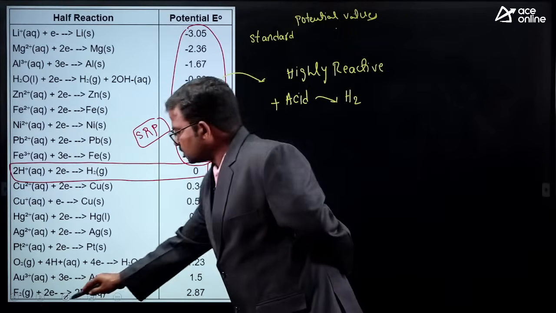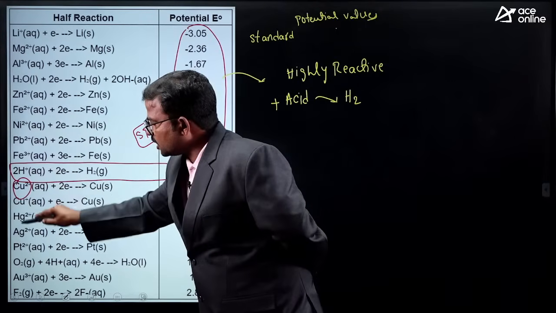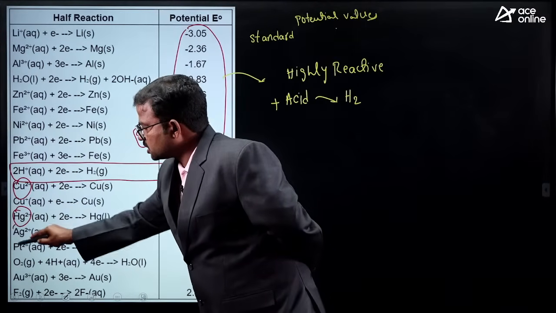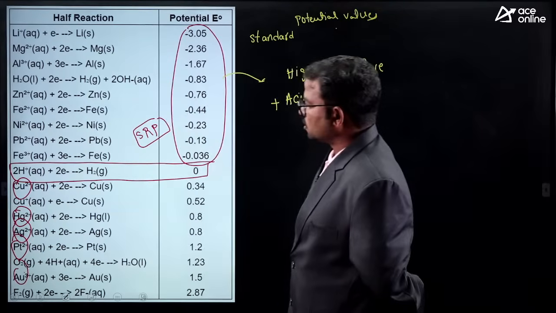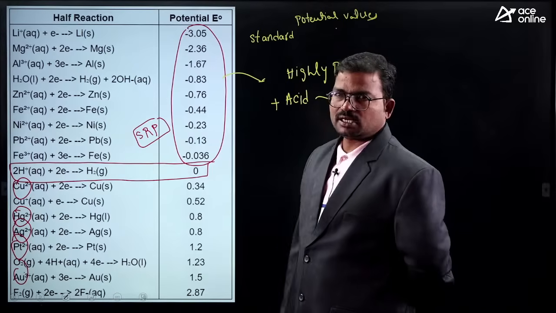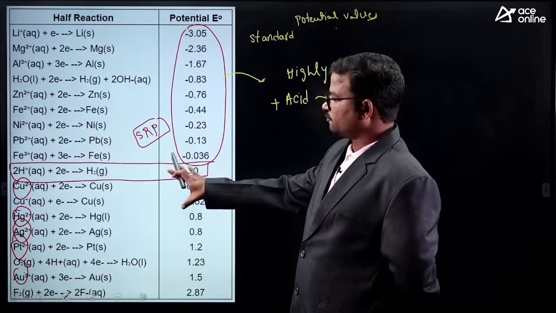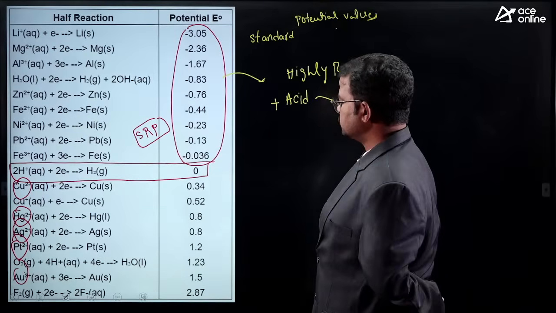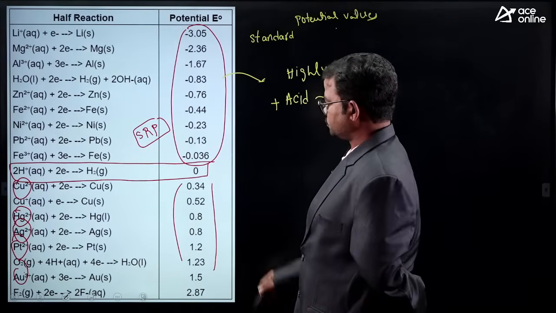What about below hydrogen? Mostly copper, mercury, silver, platinum, gold. Especially for these 5 metals, the values are completely positive.